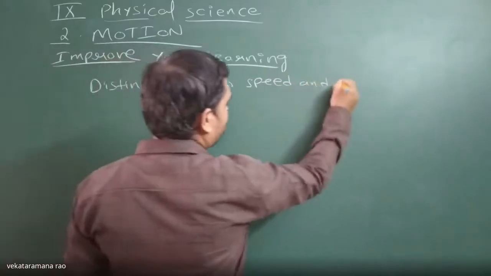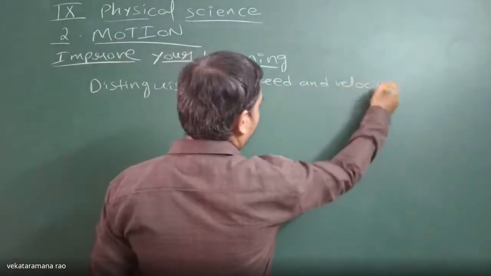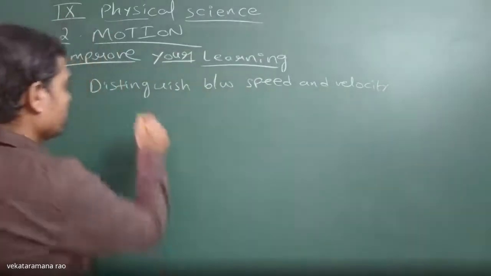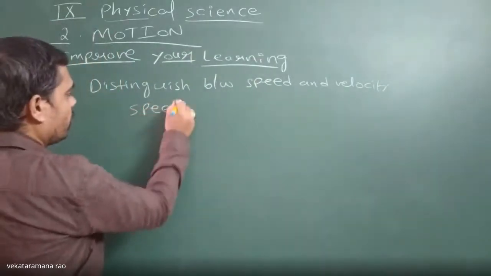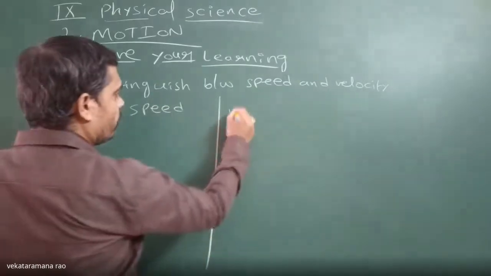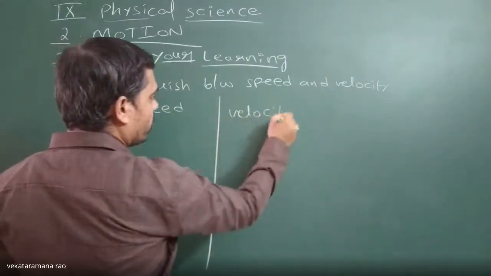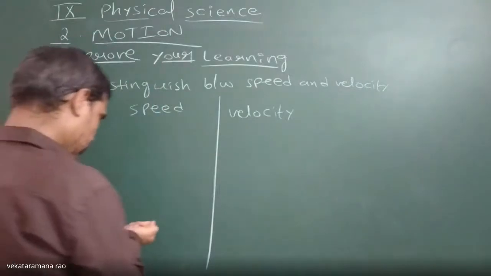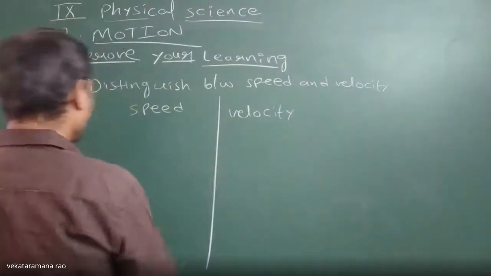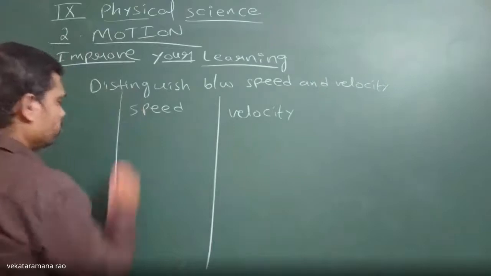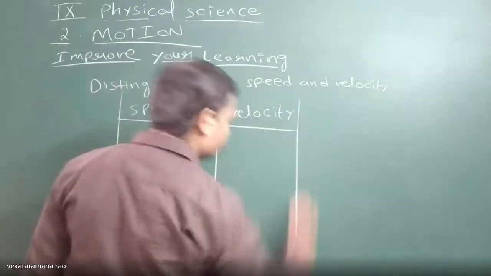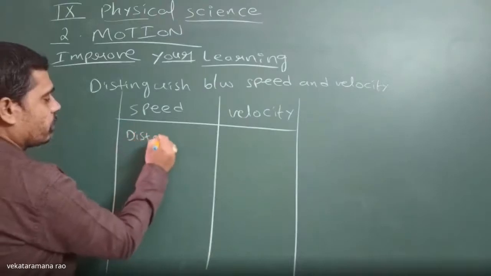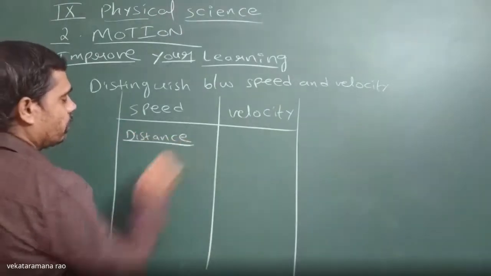Now what is meant by speed? Speed is the distance covered by an object in a given time.